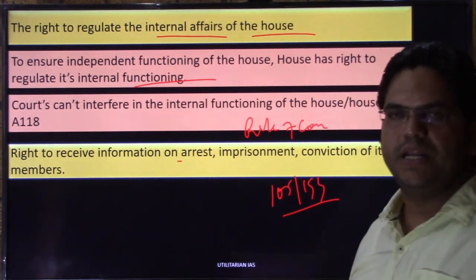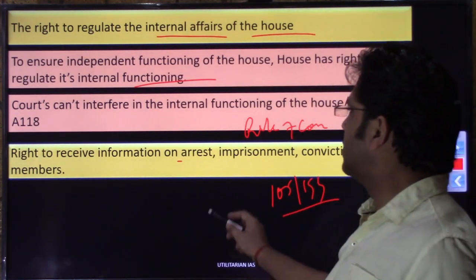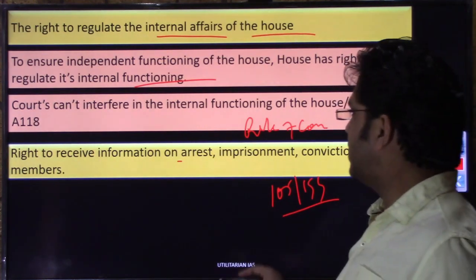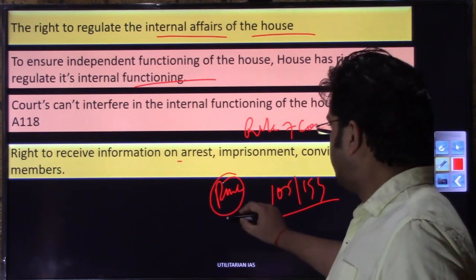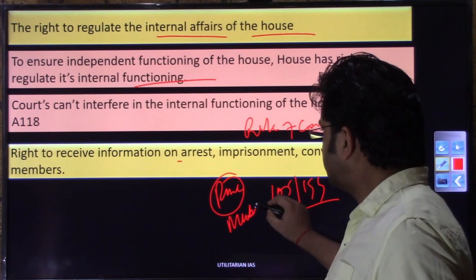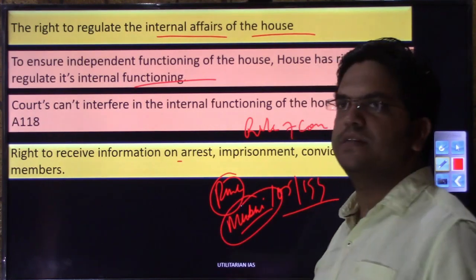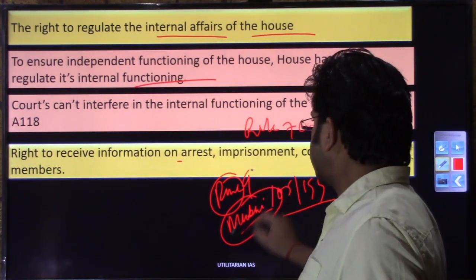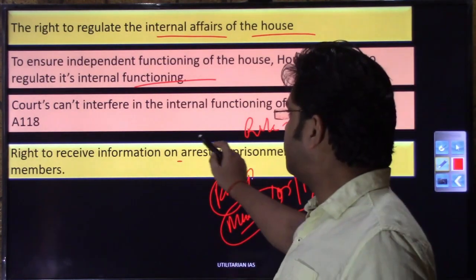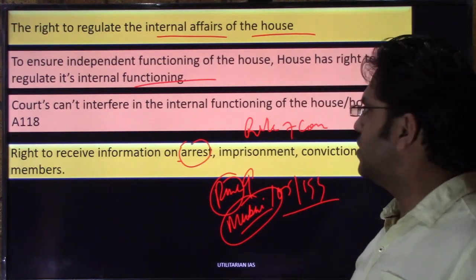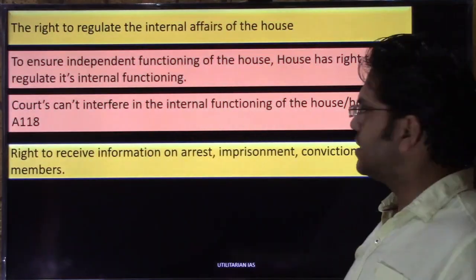Right to receive information: if any member of parliament or member of legislative assembly is arrested, convicted or prosecuted, the chair or that house has the right to know. So if any member of parliament of Haryana has been arrested in Pune or Mumbai, and if the house is in session, or even if it is not in session, and the house wants to know the status, why he has been arrested, what the level of charges is, then that investigating officer or the thana concerned will have to provide that information to the house. That is again a privilege, again an immunity. I hope these things are understood.